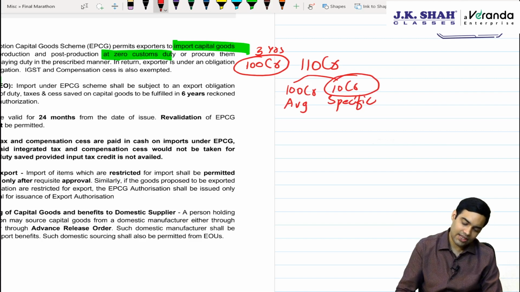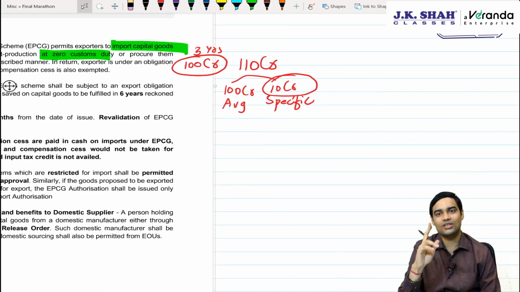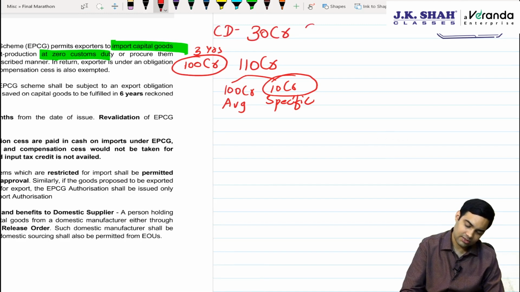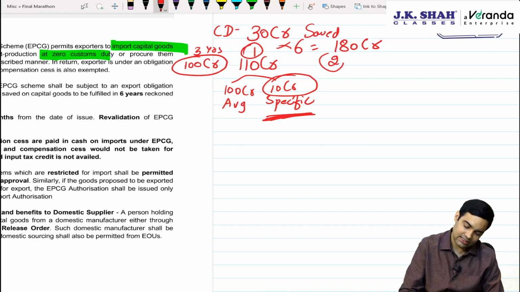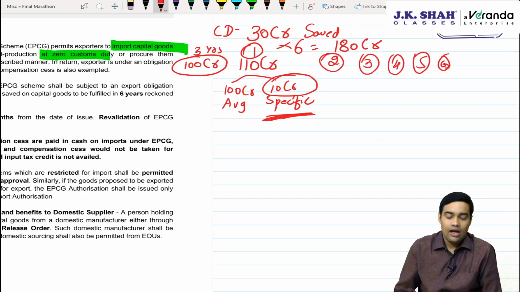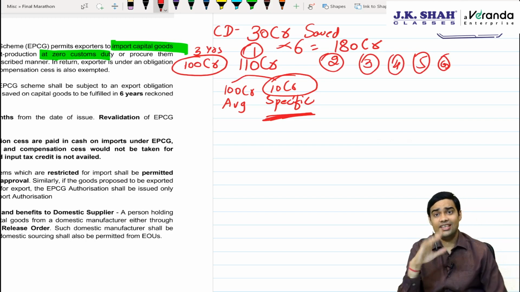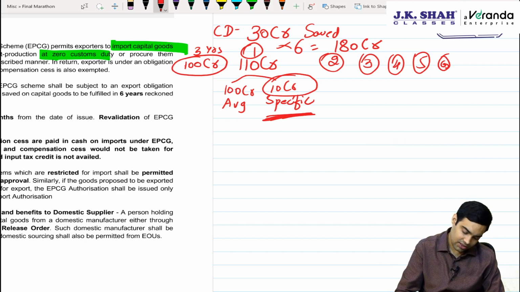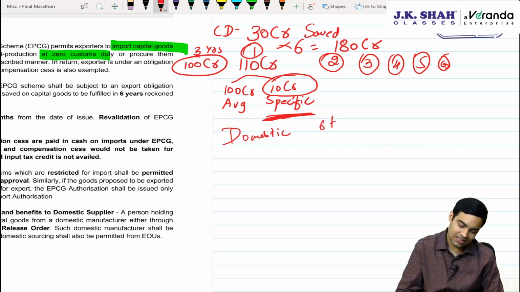Like this, the specific export obligation to be met is 6 times the duty saved in 6 years. Say suppose you have saved 30 crore in custom duty. Then 30 crore into 6, 180 crore of specific export obligation should be done in 6 years. 1, 2, 3, 4, 5, 6. If you have met 75% of the export obligation in 3 years or less, then the balance will be waived off. Plus, if you purchase this machine domestically, then in that case, you don't have to meet 6 times the duty saved. You have to meet 6 times into 85%.